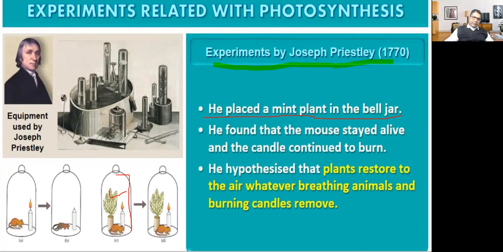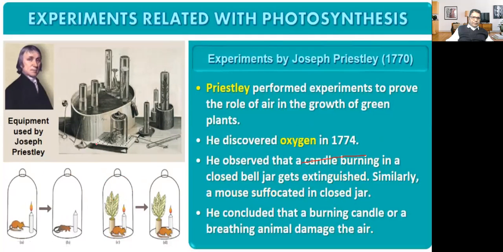This apparatus is called what? Bell jar. He found that the mouse stayed alive and the candle continued to burn.